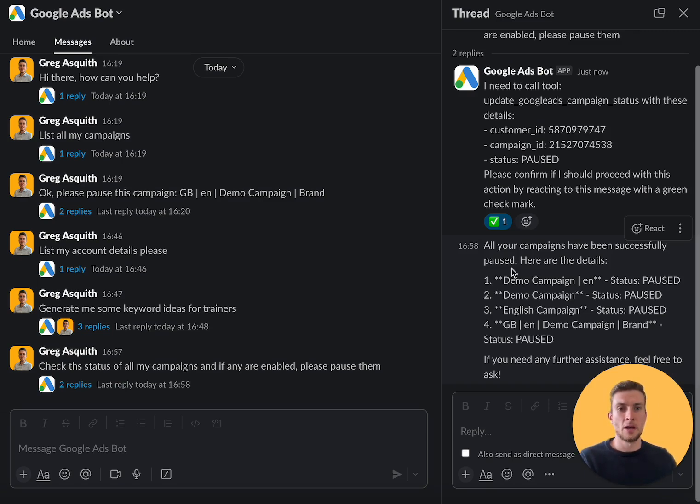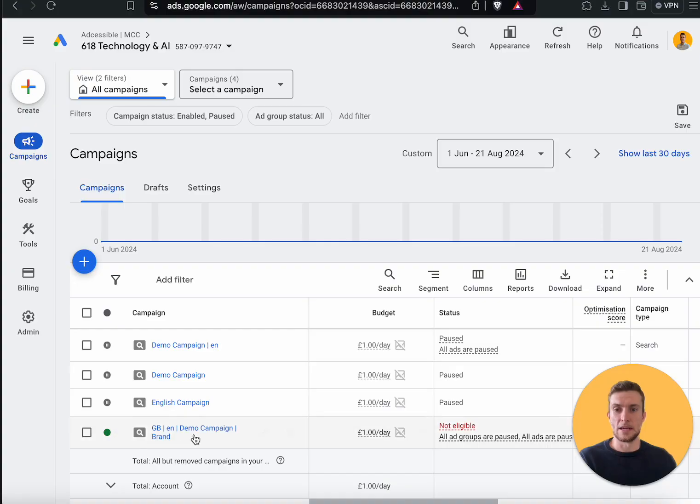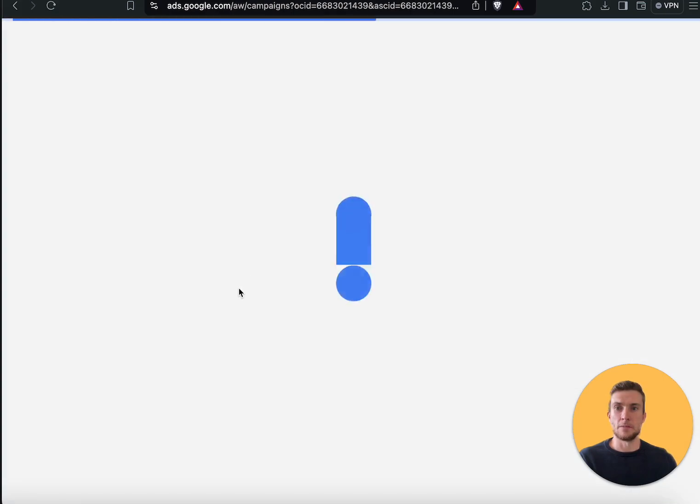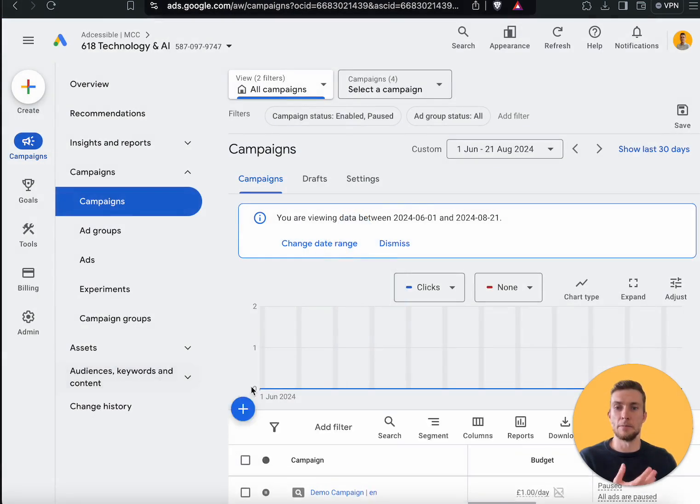Here we go. All of my campaigns have been paused. Here's the details. And if I jump into Google Ads itself, we can see that one of the campaigns was active. And if I refresh the page, then that has now been paused.